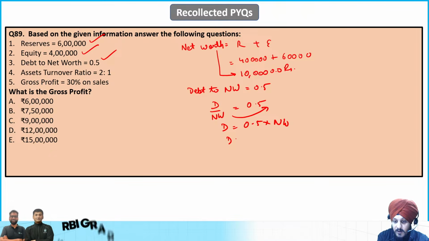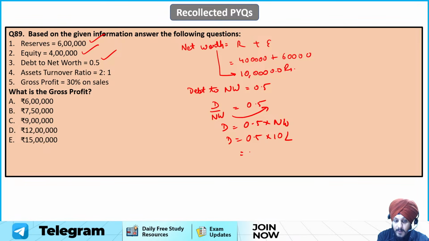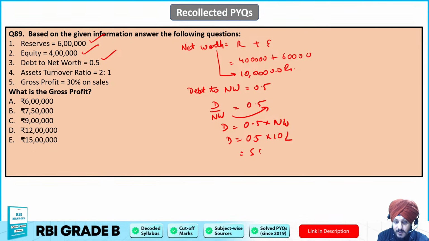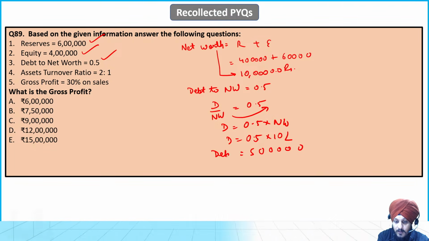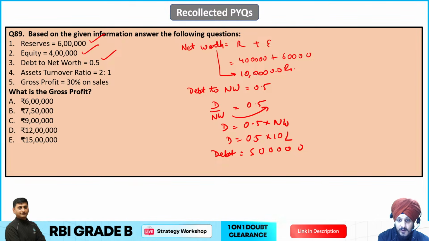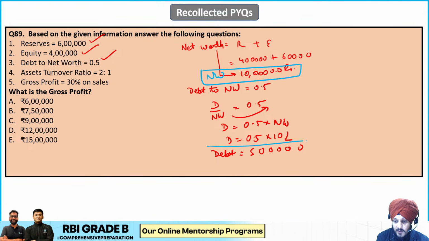So debt क्या हो जाएगा हमारा, 0.5 into 10 लाख rupees. तो ये कितना हो जाएगा हमारा, आसान है. It is going to be 0.5 into 10 लाख which is going to be 5. ठीक है, तो 5 लाख हो जाएगा ये. सो ये क्या हो गया हमारा, debt आ गया. So let me just write it precisely. So ये आ गया हमारा net worth, this is the first value. ये आ गया हमारा debt.